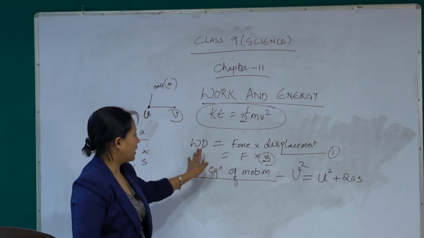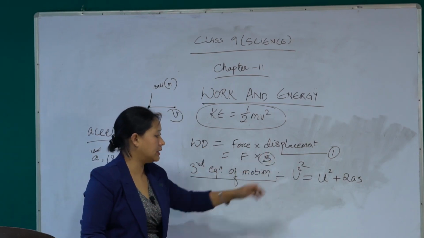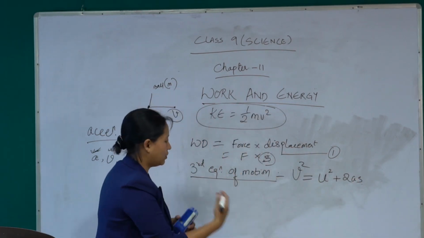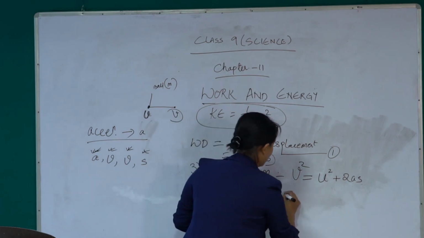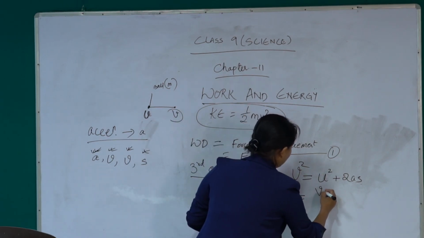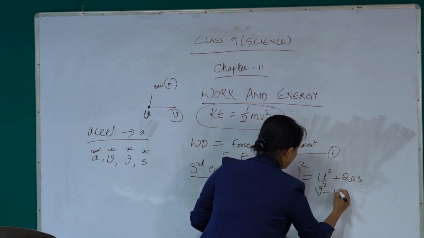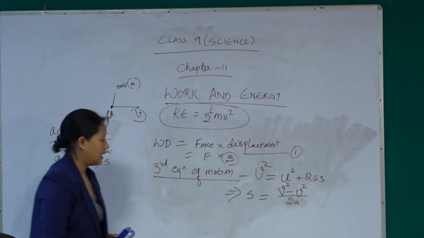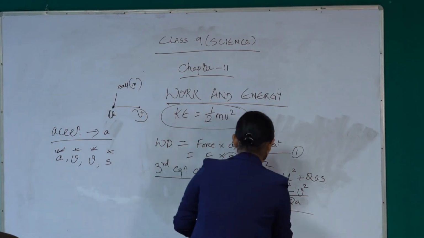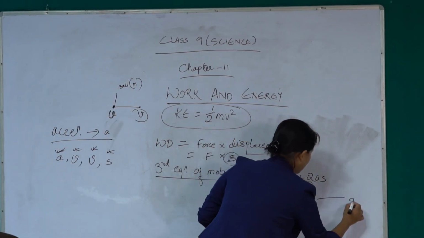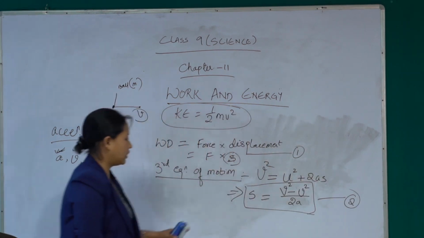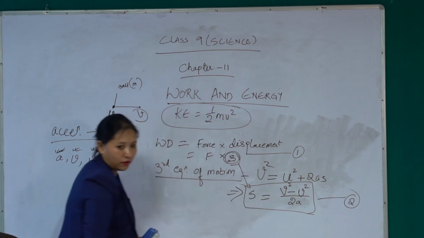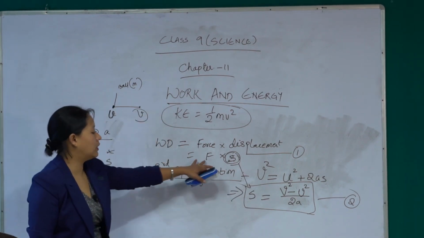Since we are going to find out the work done, that is F and S, let us bring this S to one side and the remaining to the other side. If we bring S to one side, then it will become v square minus u square divided by 2a, right? Let's make this equation 2. We have got the value of S. Now let us find out what is F.